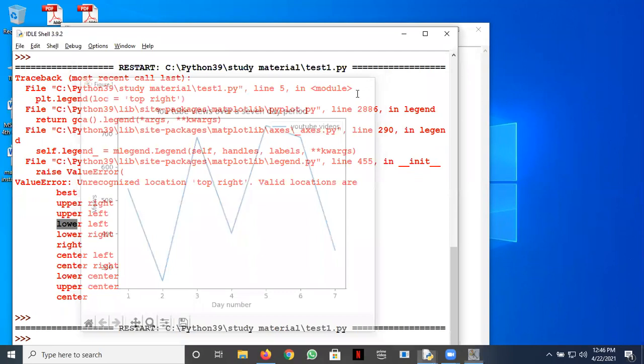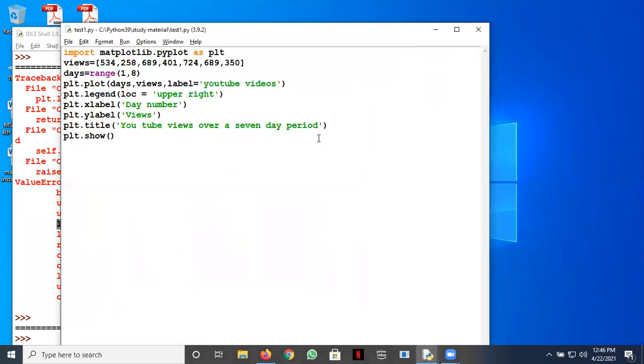Let's see what other things we can do here till we reach something good. Okay, legend is there, we have done that, right? Any questions till this point? Anything that you need to ask so that I can move ahead with the colors, the markers, the line styles, the line widths, the grids, the x limits and the y limits. So many things are there for you to note. If you don't have any questions, we can go with what sort of color we want for this graph. For that, we have the color argument.